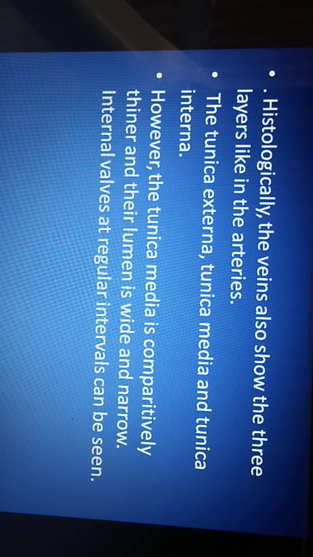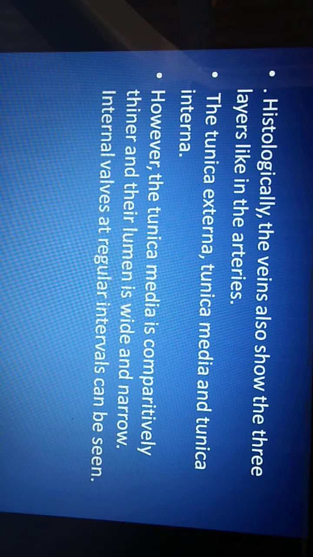If you observe the histological structure of veins, histologically veins also show three different layers like those of the arteries: tunica externa, tunica media and tunica interna. However, the difference is in relation to tunica media. Compared to the artery, the tunica media of the vein is thinner. That means it contains a smaller amount of elastic fibers. So obviously the veins are less elastic compared to the arteries.